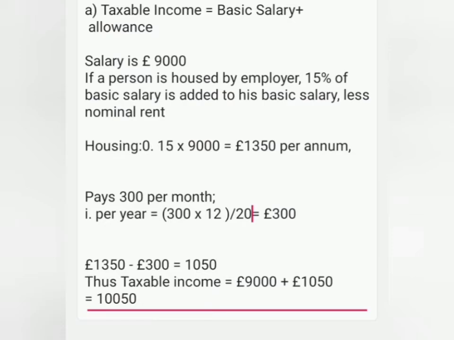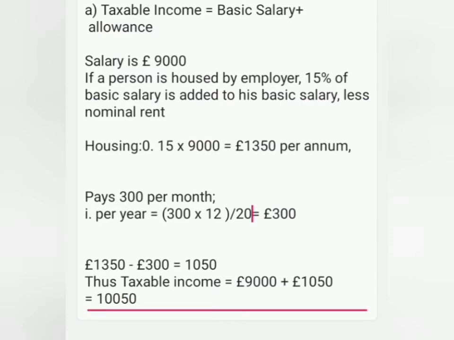So now how do we calculate this part of housing, which is the most important first? First, we see the 15% which is added to the basic salary. 15% times 9,000, that is per annum. If we multiply that, we get that the person is added 1350 pounds per annum.